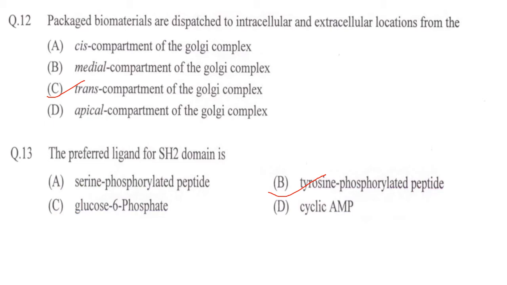Next one, packaged biomaterials are dispatched to intracellular and extracellular locations from the cis compartment of Golgi complex, medial compartment of Golgi complex, trans compartment of Golgi complex, apical compartment of Golgi complex. Answer is trans compartment of the Golgi complex.